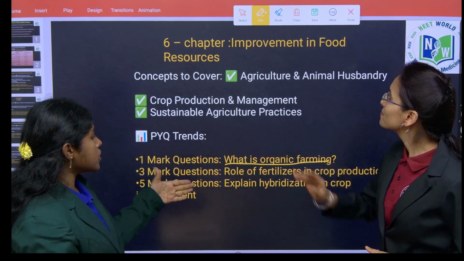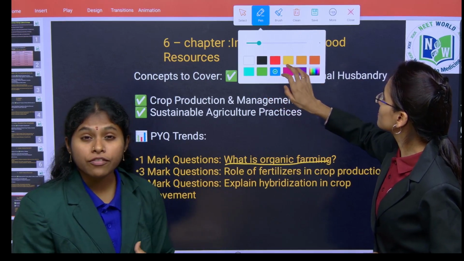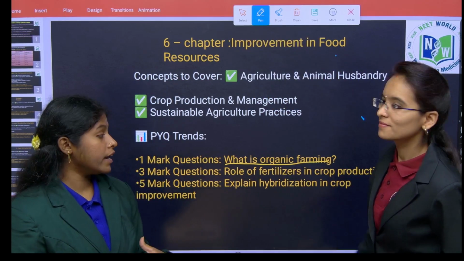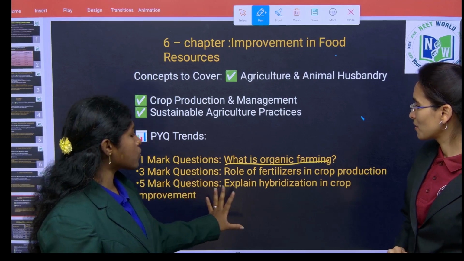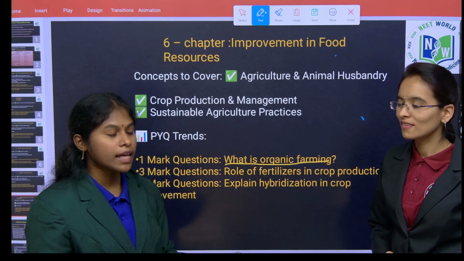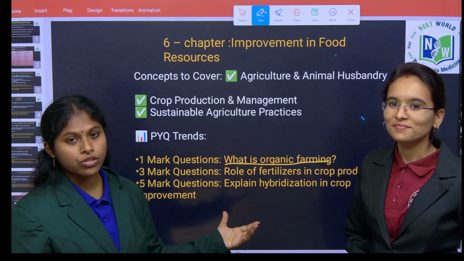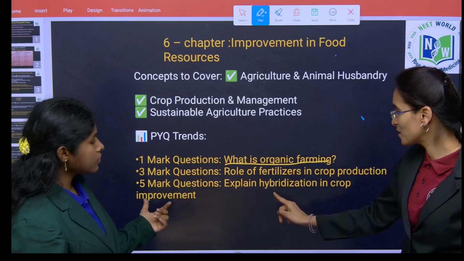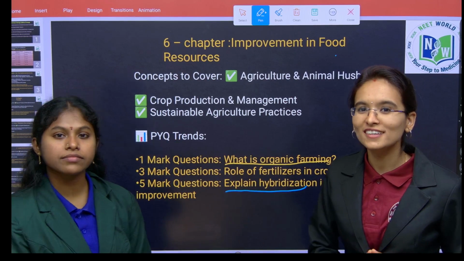Next, 3 marks question, you have to write the functions and uses of fertilizers in the crop production. Next, coming to the last question, 5 marks question. They are asking to explain the hybridization in crop production, like this type of questions they are going to ask. So children, this is very important. Explain hybridization in crop improvement, which you are going to learn in the upcoming sessions.